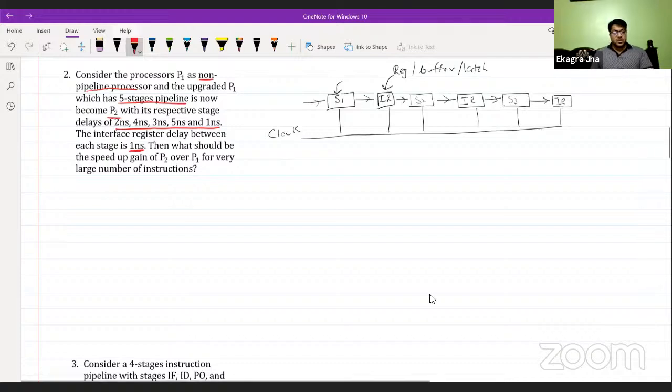Okay. So to find the speed up gain, there is a direct formula which is n into Tn upon k plus n minus 1 into Tp. Let me have these values explained. N is the number of tasks.